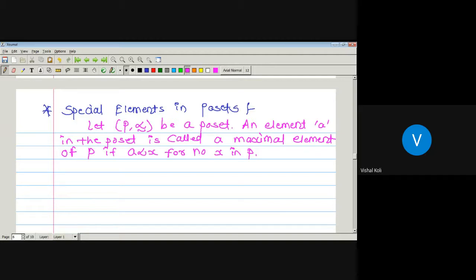That is, no element of P strictly succeeds our element a.